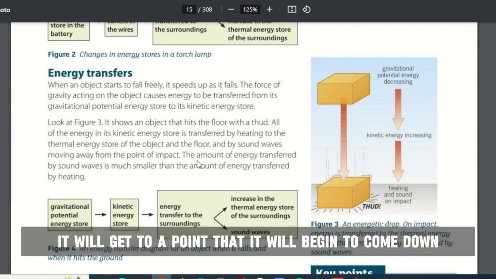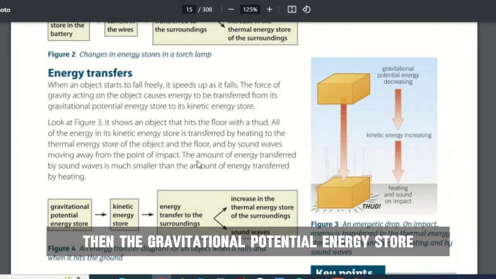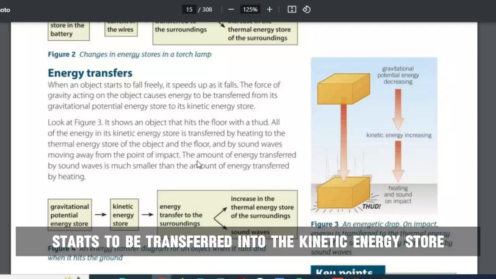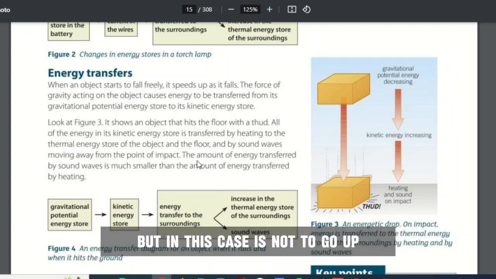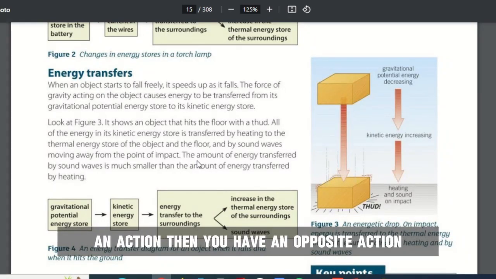Then it will begin to come down. The moment it starts coming down, the gravitational potential energy store starts to be transferred into the kinetic energy store. But in this case, it's not to go up, but to come down. So it's just like an action, then you have an opposite action.